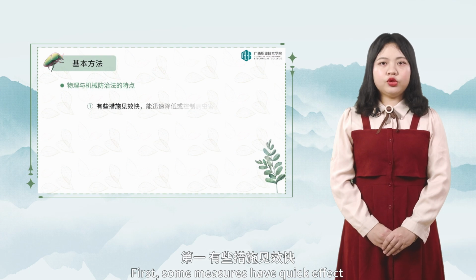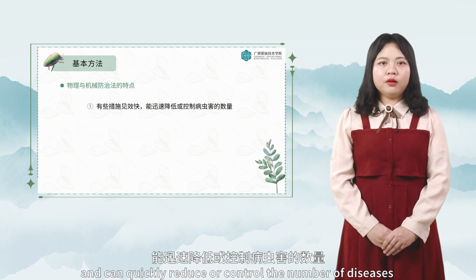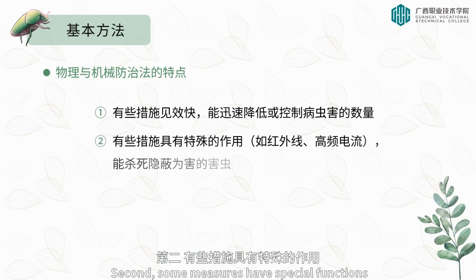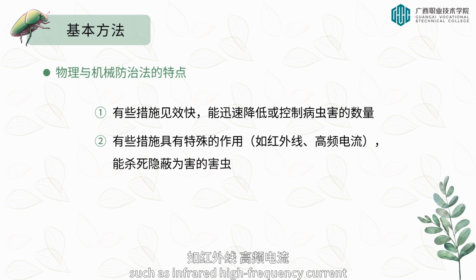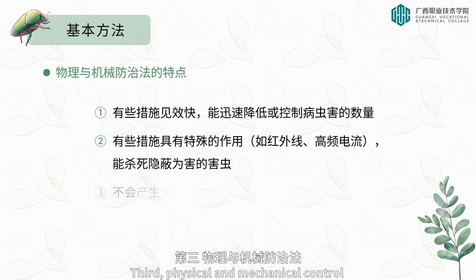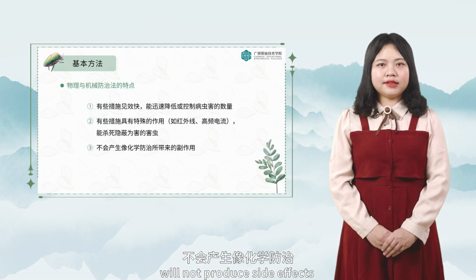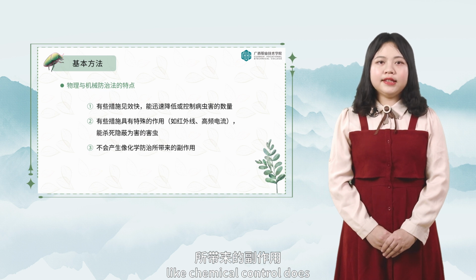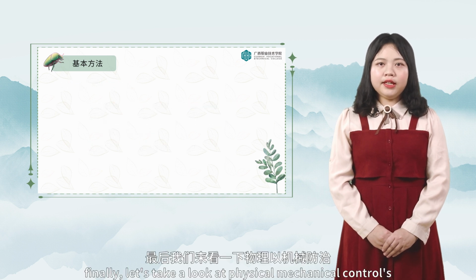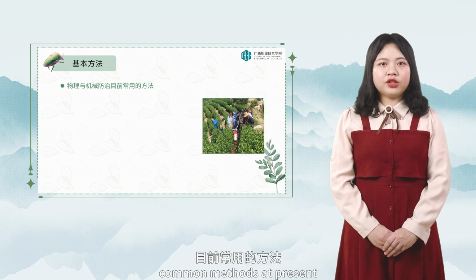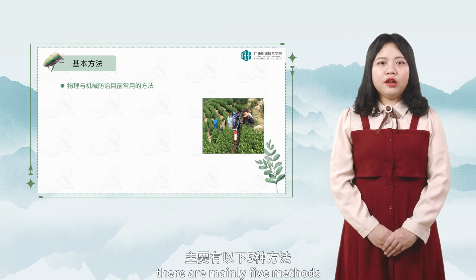First, some measures have quick effect and can quickly reduce or control the number of disease and pests. Second, some measures have special functions, such as infrared high-frequency current can kill hidden pests. Third, physical and mechanical control will not produce side effects like chemical control does. Finally, let's take a look at physical-mechanical control's common methods at present. There are mainly 5 methods.